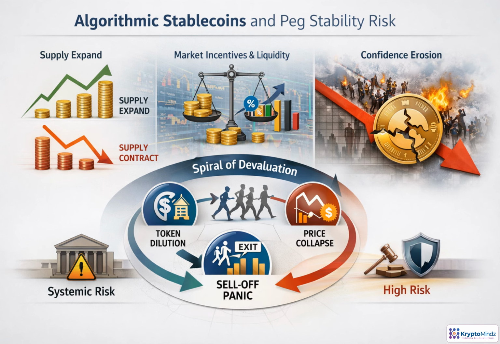Algorithmic stablecoins try to hold a peg without fiat backing. Instead, they rely on rules that expand or contract supply, plus incentives that encourage traders to restore the price. Their main weakness is confidence. If liquidity dries up or the related token loses value, the mechanism can become reflexive. Dilution leads to selling, selling drives price collapse, and collapse triggers more exits. For regulated settlement, these designs should be treated as high risk unless controls are strong.